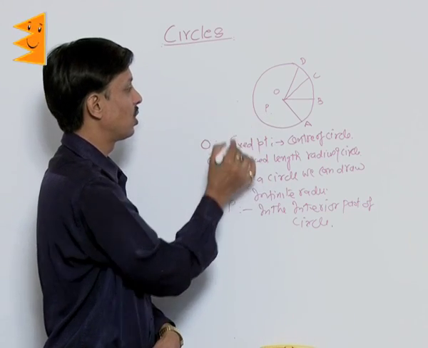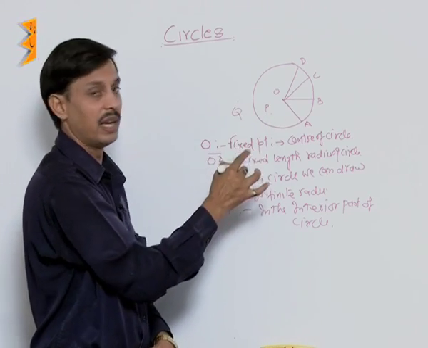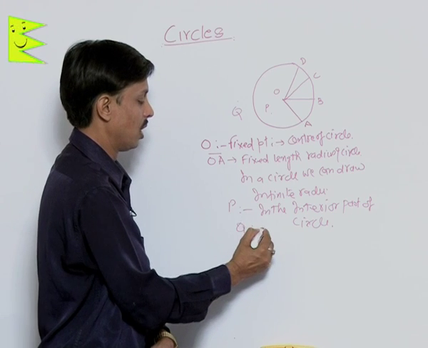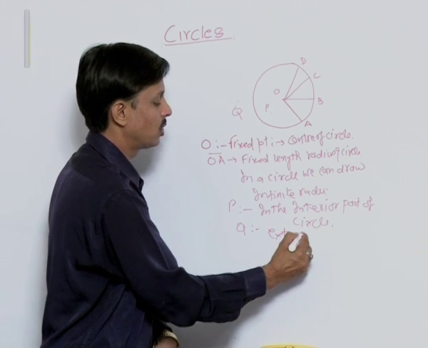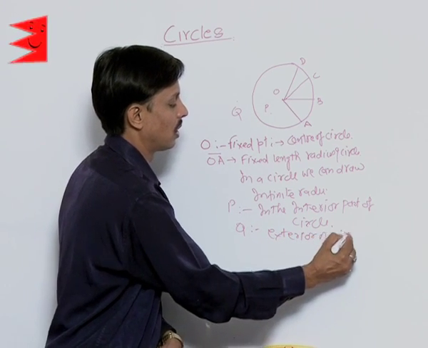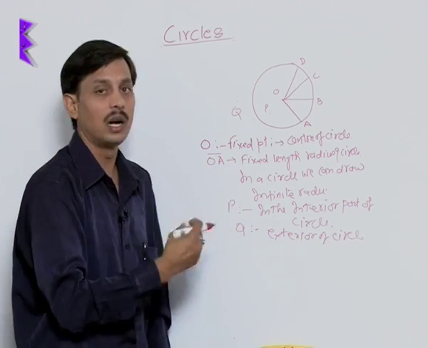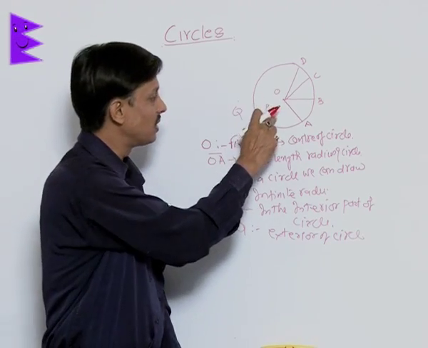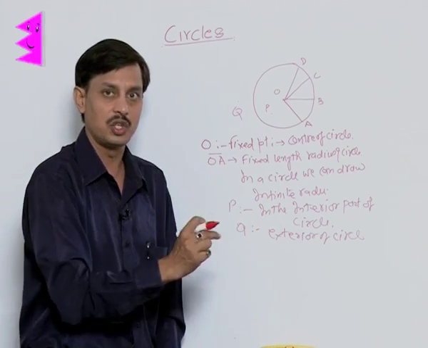If I say this is Q, then Q lies in the exterior of the circle.